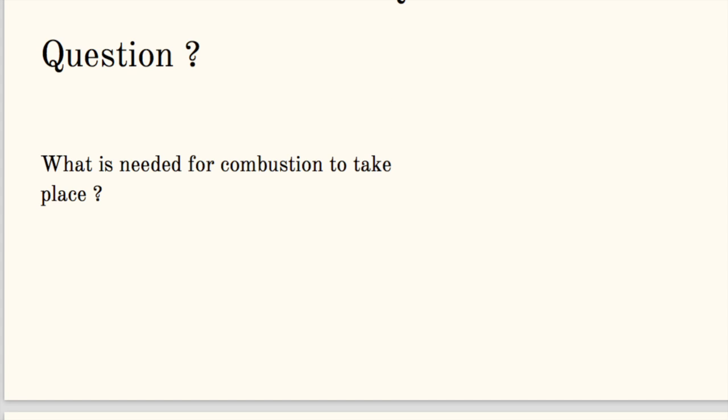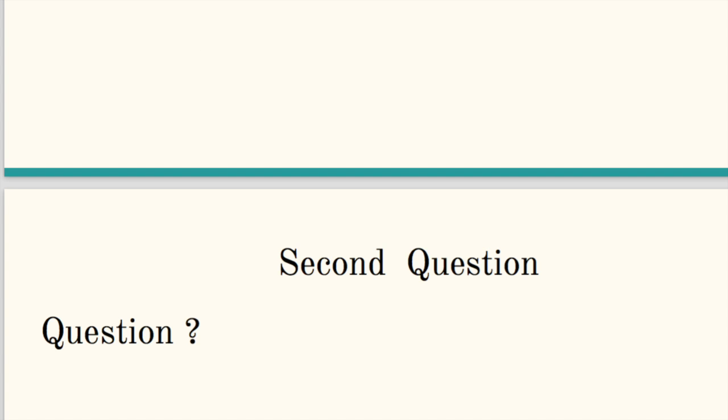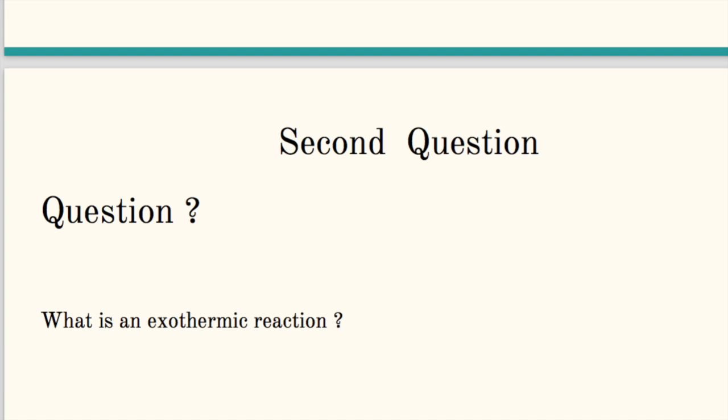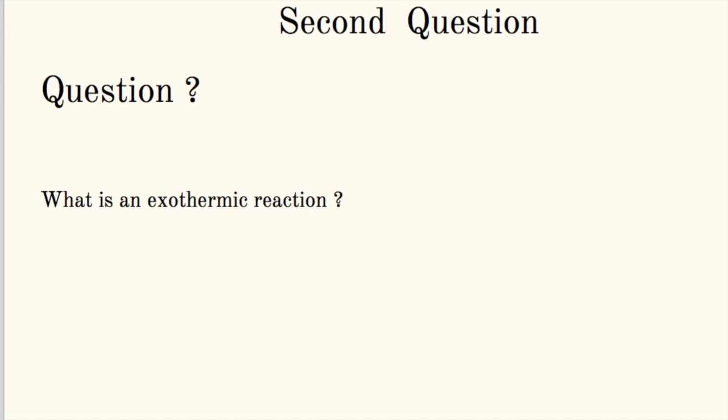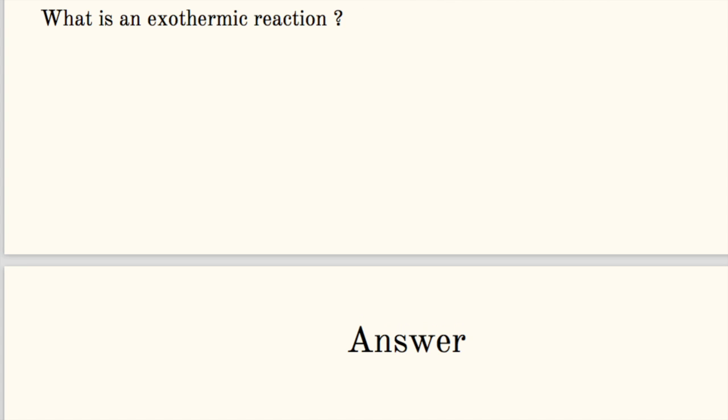So now I want to tell you that exothermic reaction is a part of chemical reaction. When energy is given out to an environment, we say exothermic reaction. As you see here in the answer, it's written exothermic reaction is a chemical reaction in which energy is given out. You don't need to write environment in this; it's just extra.